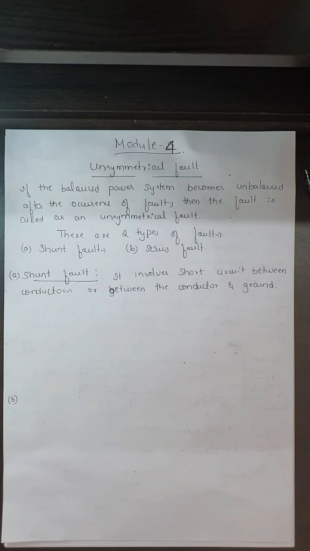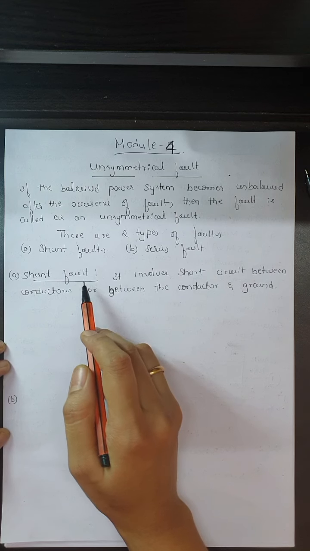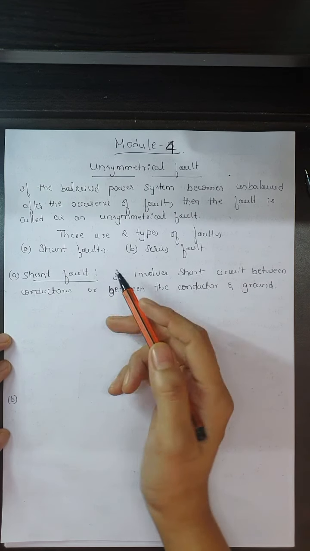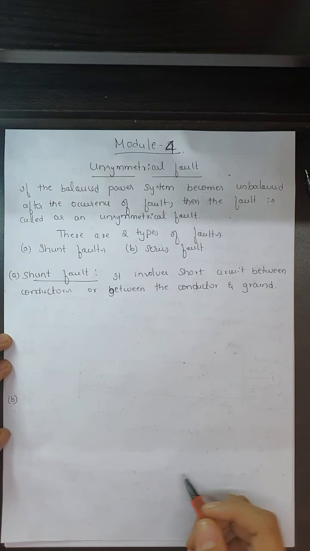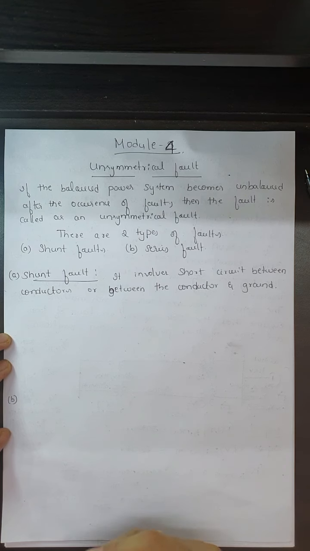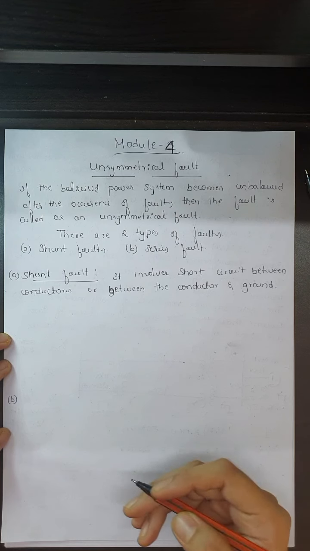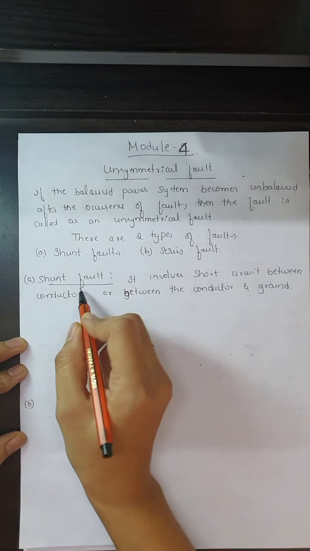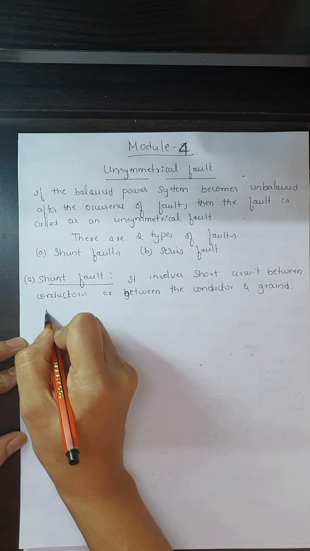We are going to classify unsymmetrical faults into two types: one is the shunt fault, the other is the series fault. A shunt fault is a fault in which the fault occurs between the conductors or between the conductors and ground. Basically the fault occurs between phases, between the conductors themselves, or between the conductors with respect to ground.